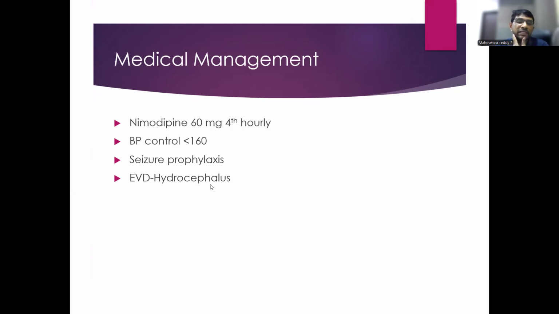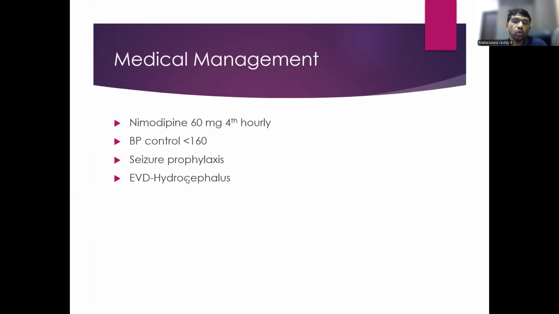And how do you treat hydrocephalus? Hydrocephalus is excess CSF accumulation in the ventricular system. So we need to drain or remove the CSF; we put an external ventricular drainage, EVD. In that, we put a shunt tube in the ventricles and we drain the CSF outside. Why are we draining outside? Because the blood is there in the CSF.